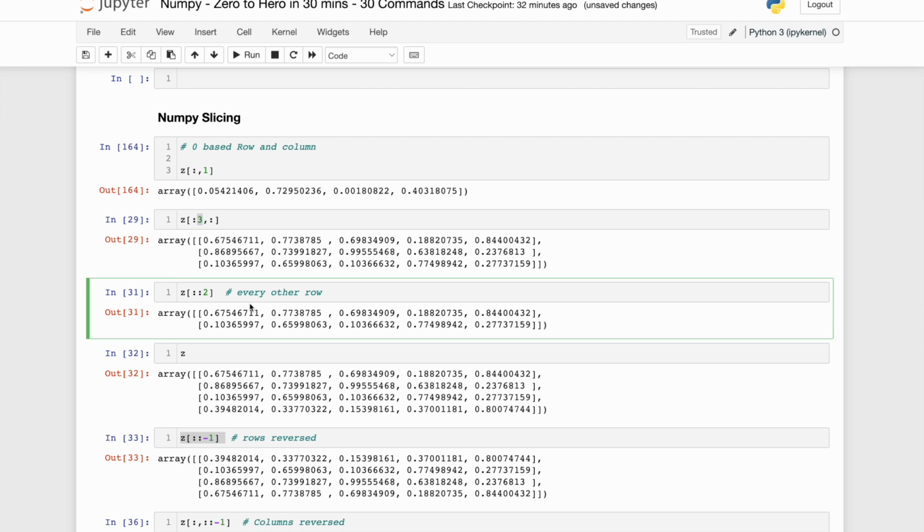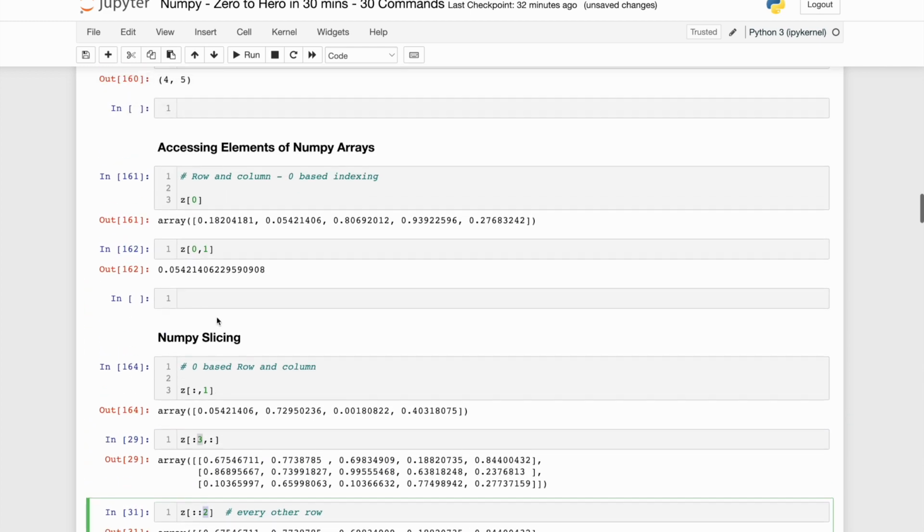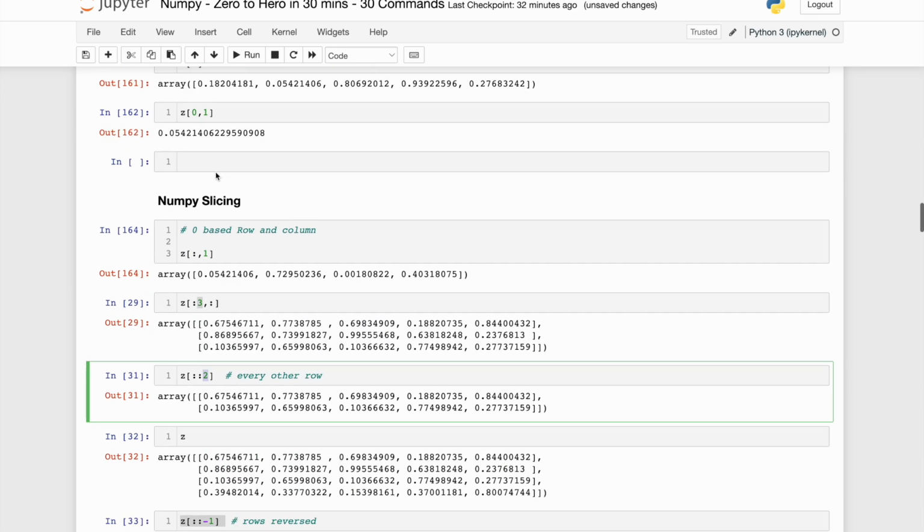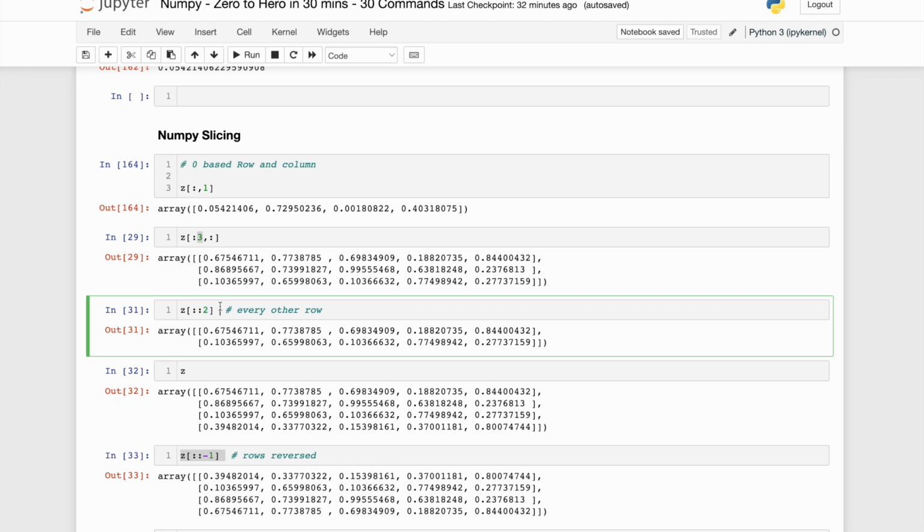Now, if you have to slice every other row, I'm not putting a comma, so I'm only asking for the row, or the first dimension. So start from the very beginning, go till the very end. And what is the step size? The third thing after the colon is the step size. If I have mentioned 2, that means skip every other row. So it will fetch the 0th row, then skip the first, and then the second, or 0 and 2 it will give you. So first and third, it will give you these two over here.